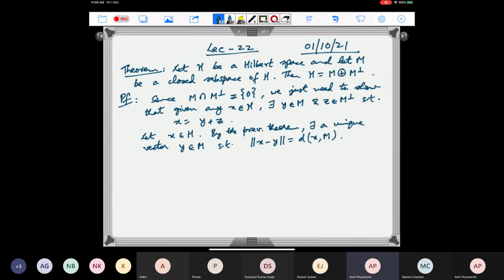If I get Y, then Z should of course be X minus Y. So let Z equal to X minus Y. If we show that this Z belongs to M perp, then X can be written as Y plus Z, Y is in M and Z is in M perp. So we will show that this Z belongs to M perp, and then we are done.